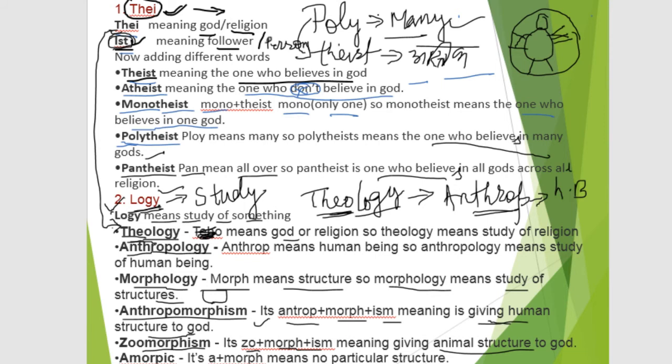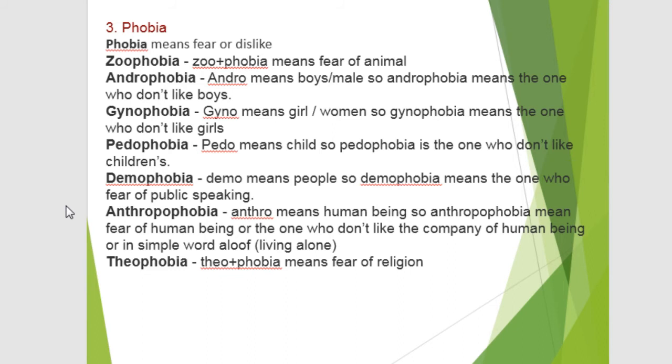Let's move on to the next root, which is very important, and many of you are aware of this word: phobia. It is a very common root. Phobia means fear or dislike. Zoophobia: zoo means animals, as we have just studied, and phobia means fear of animals. So whenever we have fear of animals, we have zoophobia.